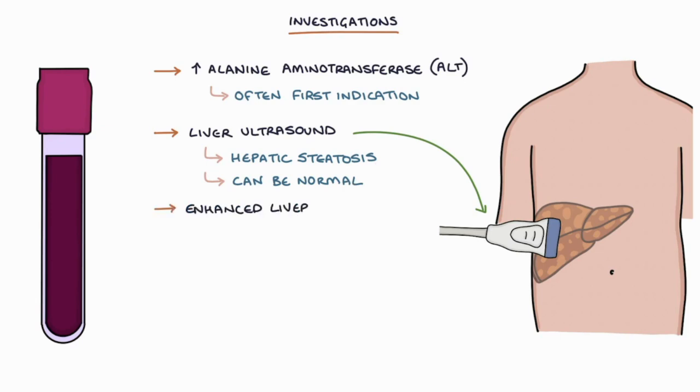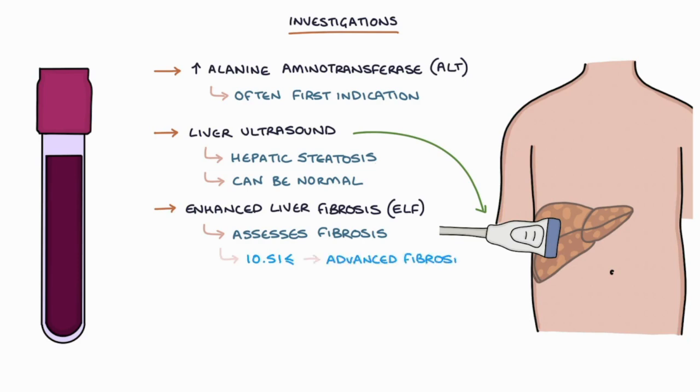The enhanced liver fibrosis, or ELF, blood test is the first-line investigation for assessing fibrosis in non-alcoholic fatty liver disease. It measures 3 markers and uses an algorithm to provide a result that indicates whether they have advanced fibrosis of the liver. A result of 10.51 or above indicates advanced fibrosis, and a result under 10.51 indicates unlikely advanced fibrosis, and the NICE guidelines recommend rechecking every 3 years in non-alcoholic fatty liver disease.